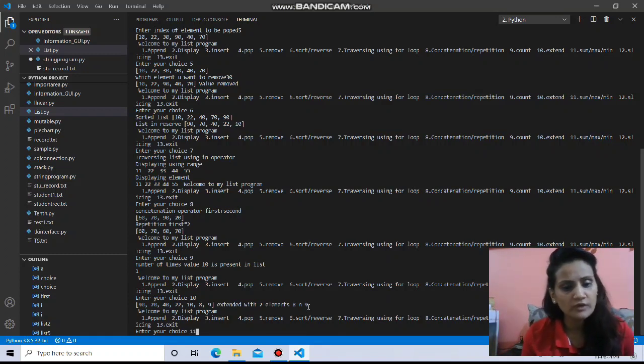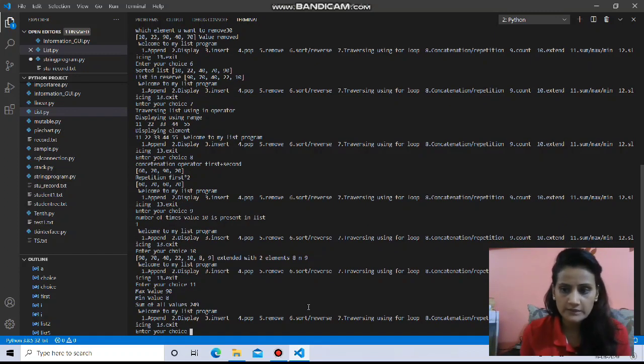The 11th choice is something very easy, that is, from the list on which we are applying these functions, sum, max, min will tell you the total sum, maximum value and minimum value. See here, the maximum value is 90 in the list, the minimum value is 8, and the sum of all the values is 249 at the particular time when we are running this program. Whatever changes we did, then this is the total coming up.